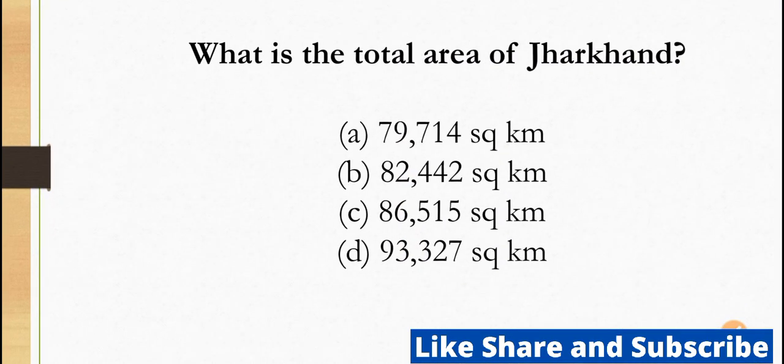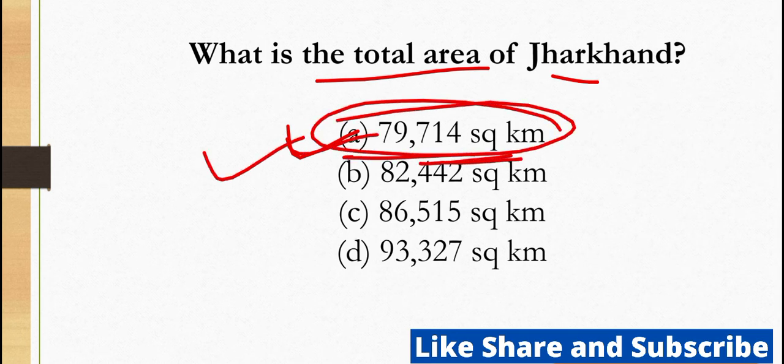Next question, what is the total area of Jharkhand? The total area of Jharkhand is 79,714 kilometer square. So this is the answer. This question has already been asked in this domain.